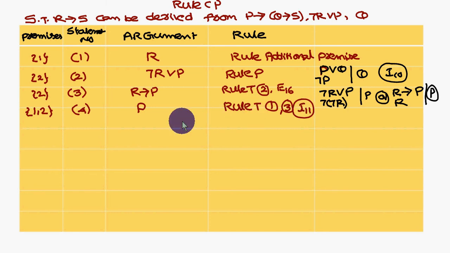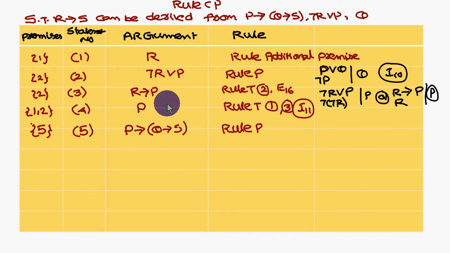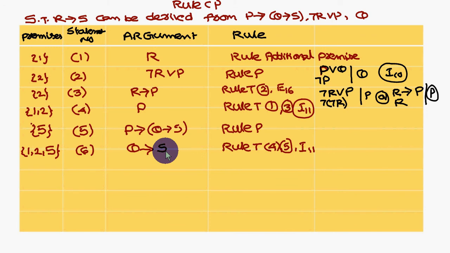So next I am introducing the P conditional Q conditional S. Now the fourth statement is P, fifth statement is P conditional Q conditional S. P and P will get cancelled. You are going to get Q conditional S. Next, now the last premise Q. So Q conditional S and Q. Q and Q will get cancelled. You are left with S.